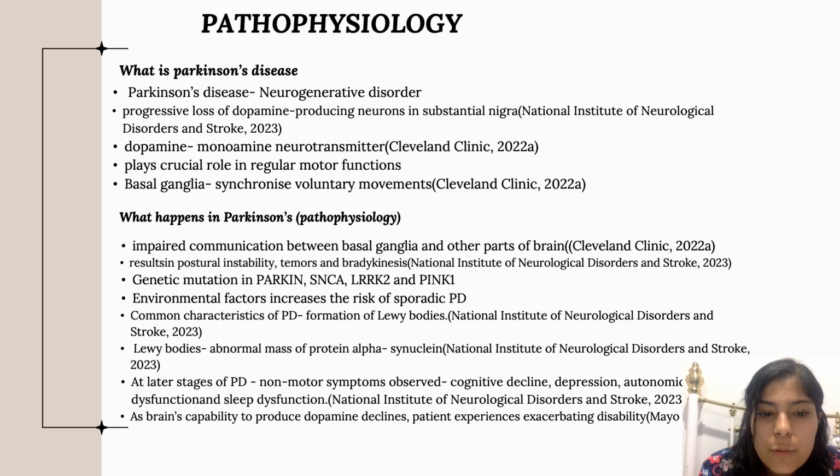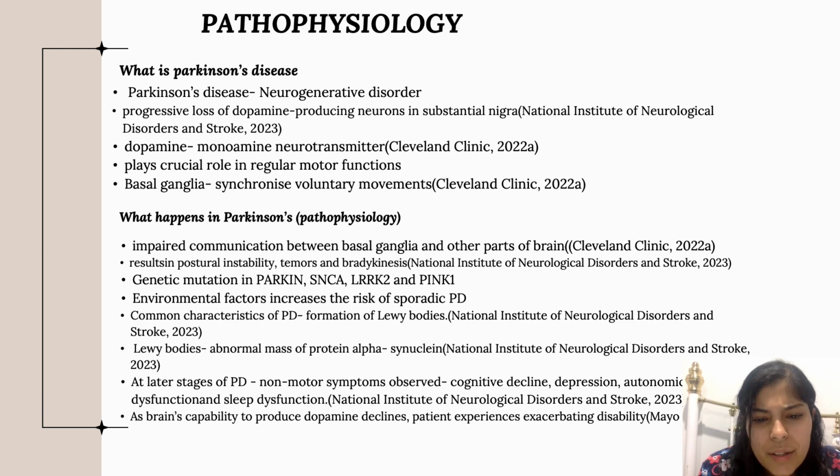Dopamine is a type of monoamine neurotransmitter. It acts as a chemical messenger and is made in the brain. It plays a crucial role in regular motor functions through a group of structures that synchronize voluntary movement called basal ganglia. Now, in Parkinson's disease, there is an impaired communication between basal ganglia and other parts of brain due to loss of dopamine. This results in common characteristics like rigidity, postural instability, tremors, bradykinesis, etc.